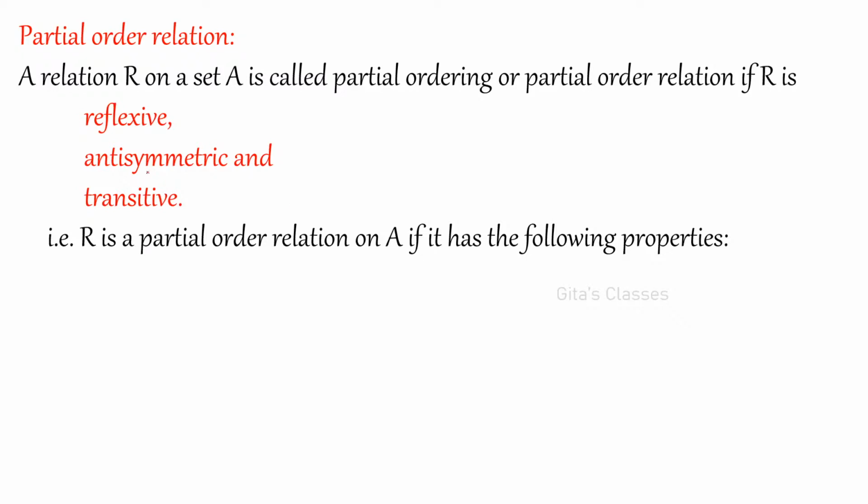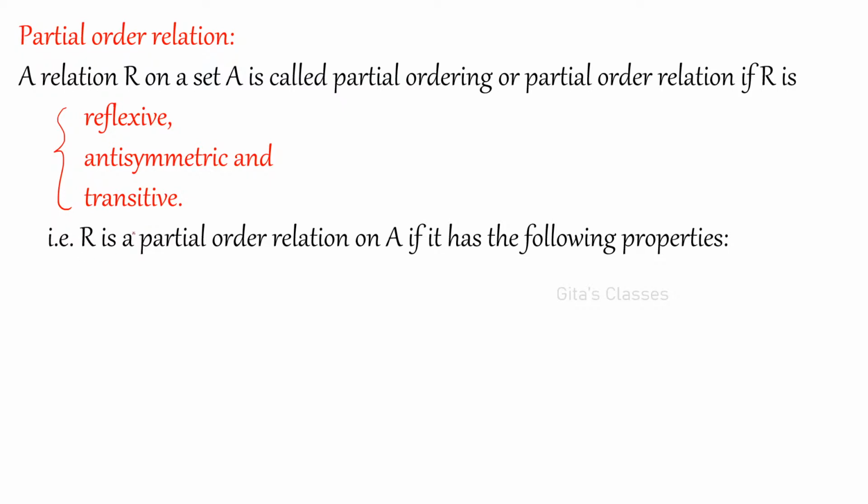So reflexive, antisymmetric and transitive. For equivalence relation, we have reflexive, symmetric and transitive. For partial ordering, the difference is in the second one, which should be antisymmetric. If it is reflexive, antisymmetric and transitive, then we say that it is a partial order relation or partial ordering. So R is a partial order relation on A if it has the following properties.